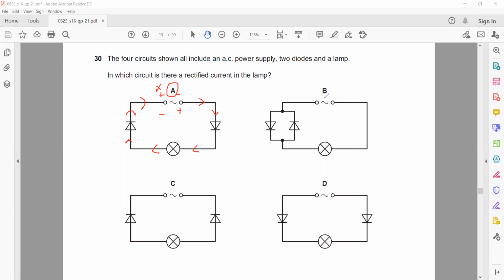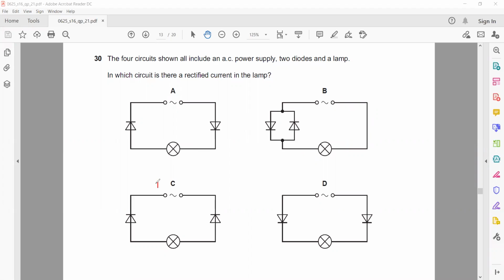But why not B? Why is B not a right answer? For example, if this is positive, negative, so what will happen? This diode will block, but the other diode will allow the current to pass. So current can flow in this way. If the terminal changes for the AC supply, right hand side positive, left hand side negative, so the direction of the conventional current, you can see the current can flow the other way around as well. So this is not rectifying. The current is able to move both ways.